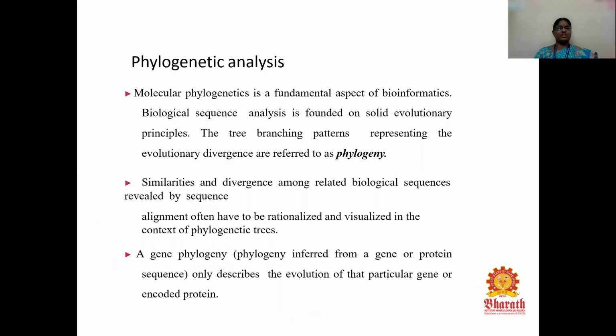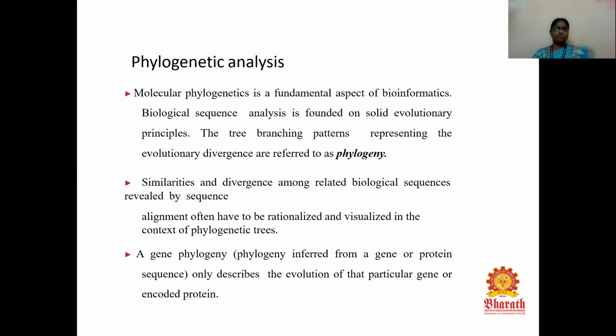Next one is phylogenetic analysis. Molecular phylogenetics is a fundamental aspect of bioinformatics. It is mainly used to analyze the ancestry of various plant, animal, and human species. By using the dendrogram, we can plot the phylogenetic analysis, and it is a biological sequence analysis founded on solid evolutionary principles.